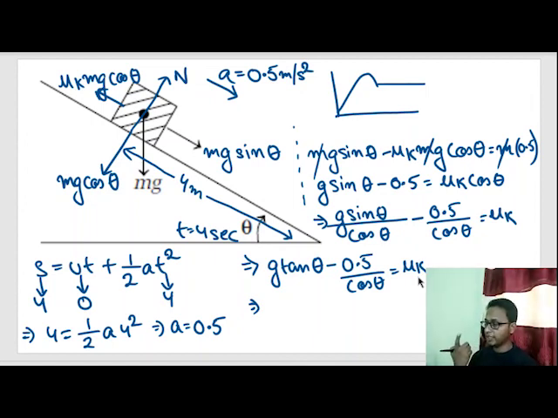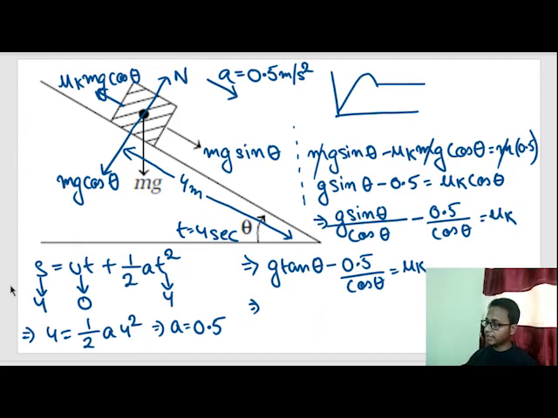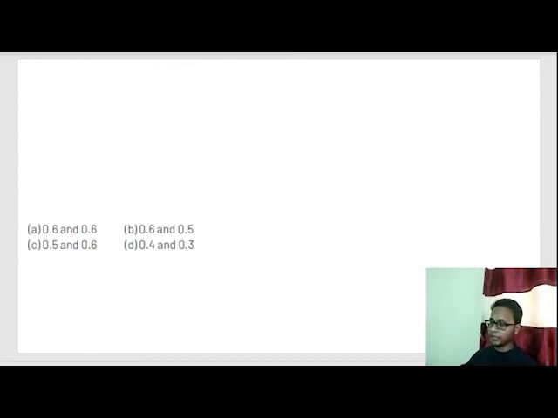So we know that this value is lesser than 0.6, so our only correct option is 0.5. Let's solve it.